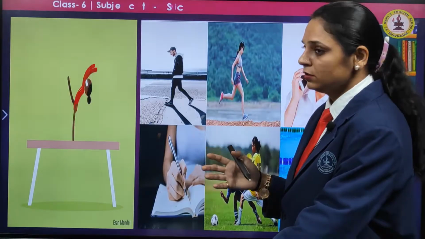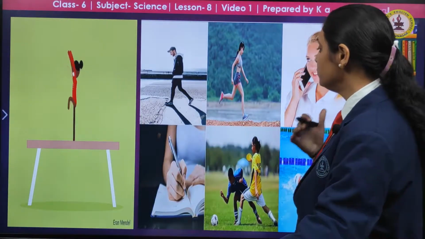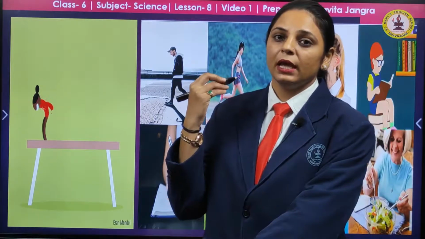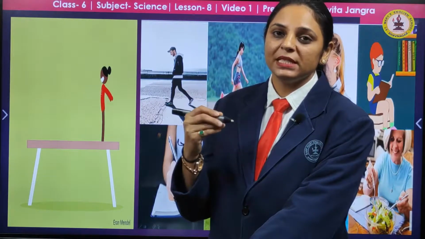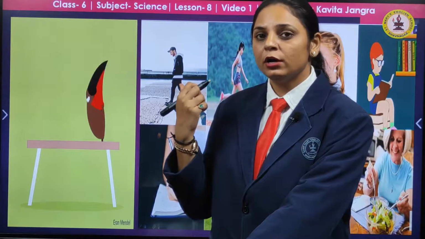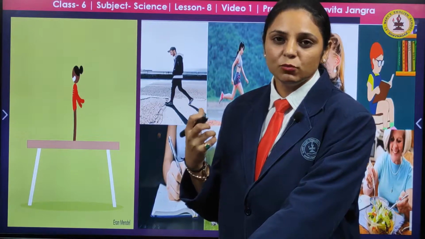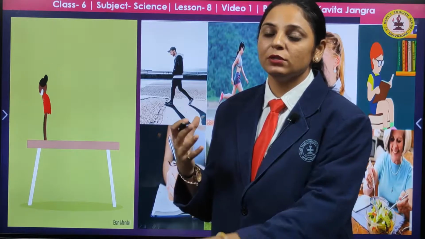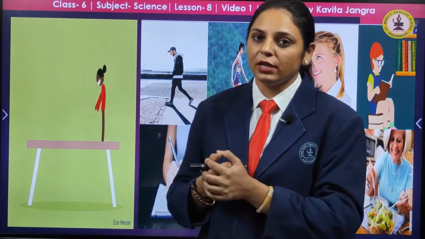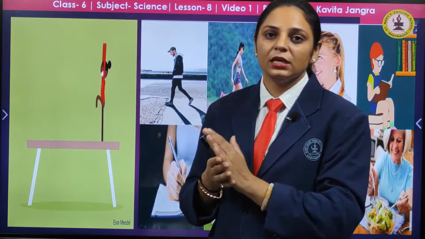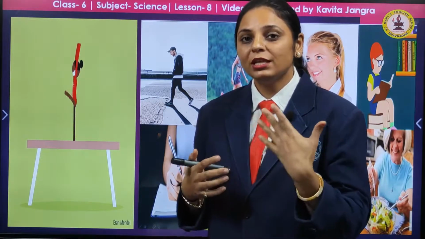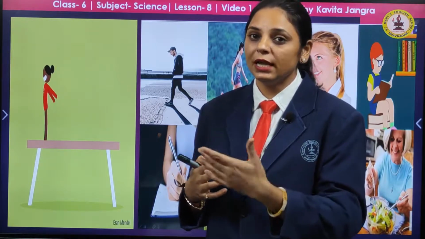When you walk, when you run, or you shift from one place to another, or you hold anything in your hand, holding a pencil or a pen or holding a bag, how are these movements possible? These movements are possible because of the presence of the joints in our body. And the main thing is the skeleton, that is the framework of our body. What is it and how does it help us?